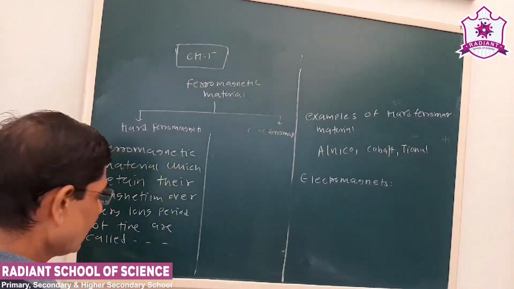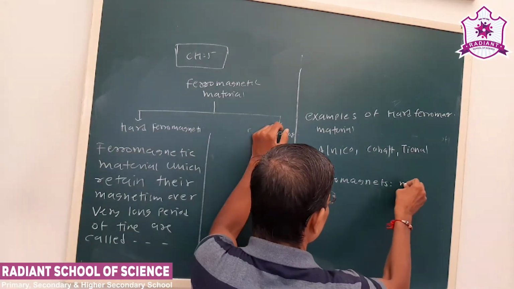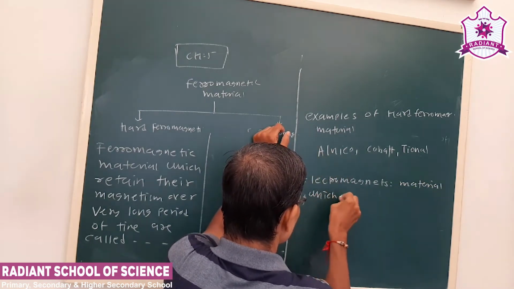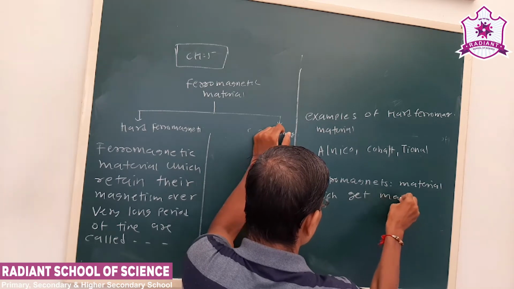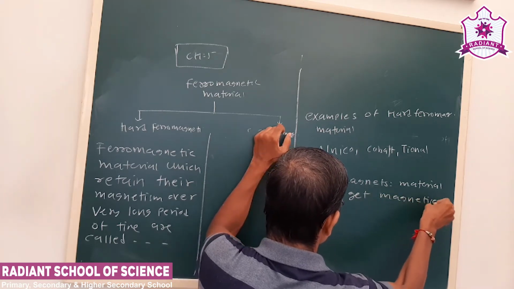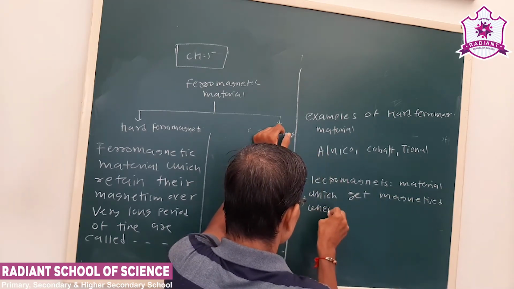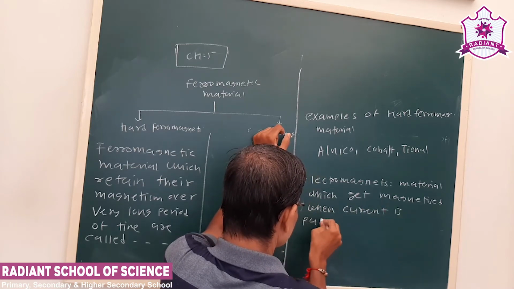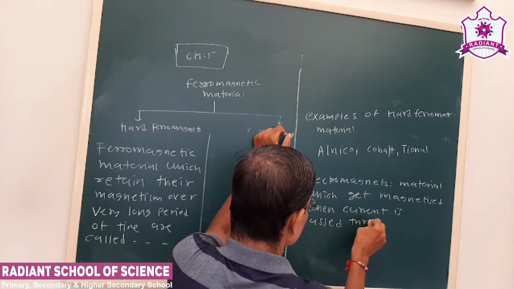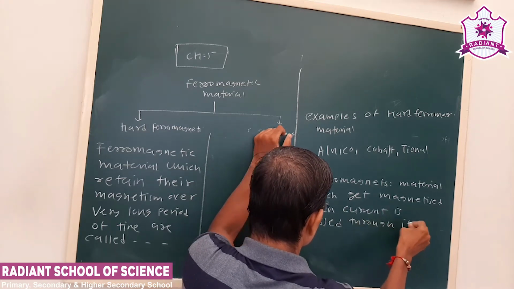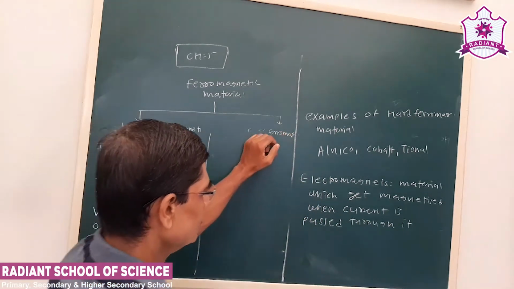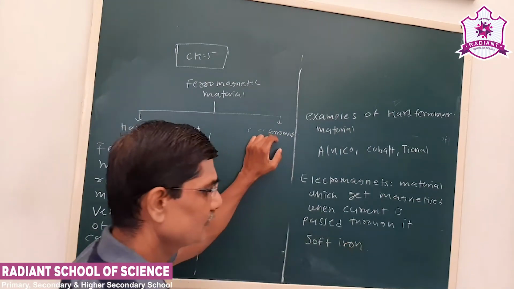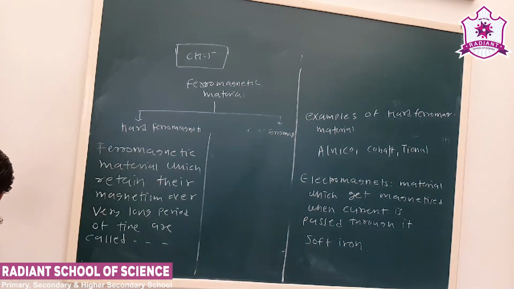So electromagnets are the materials which get magnetized when current is passed through. Now see that generally soft iron is the material which is used.